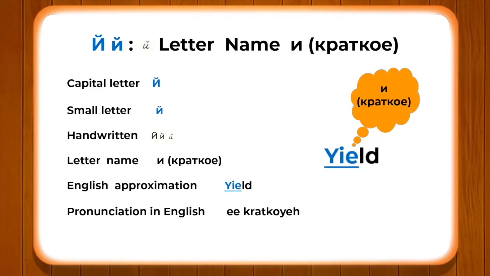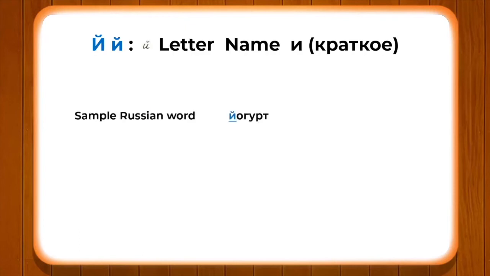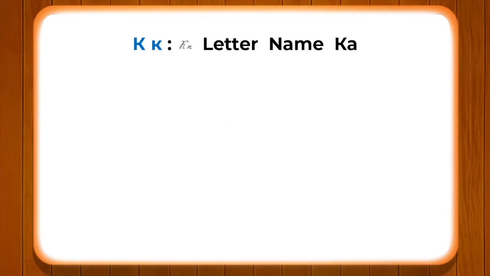In the Russian sample word we have the exact sound in the word yogurt. So E kratky can be pronounced as in yogurt, which means yogurt.